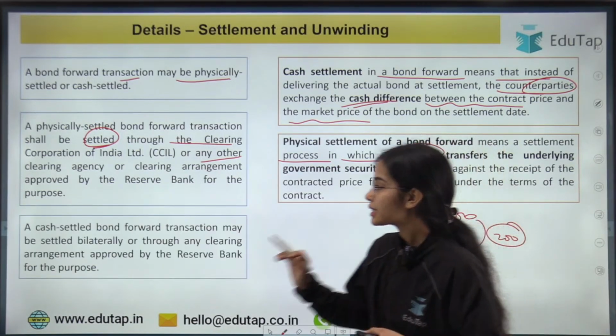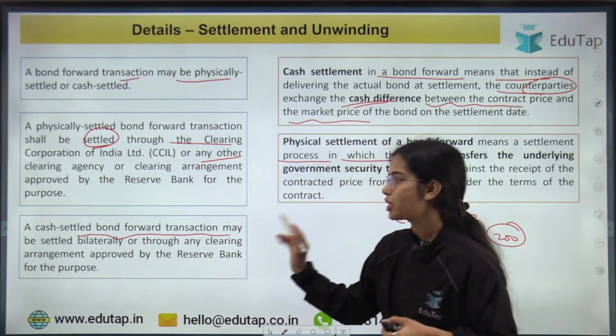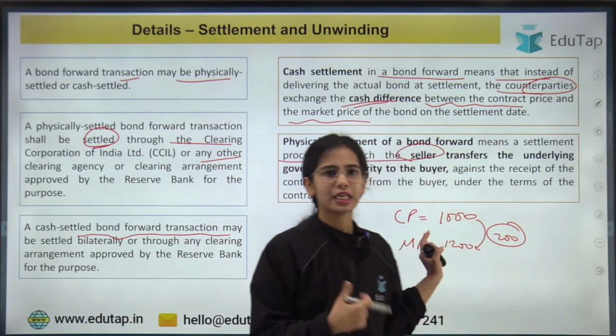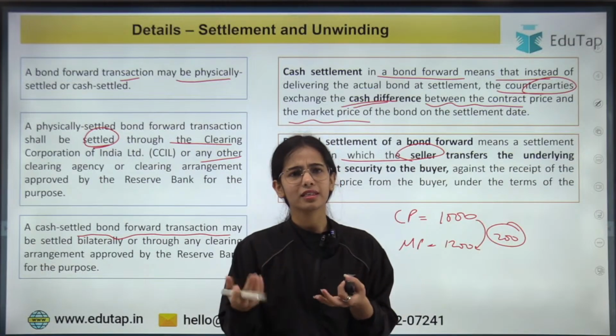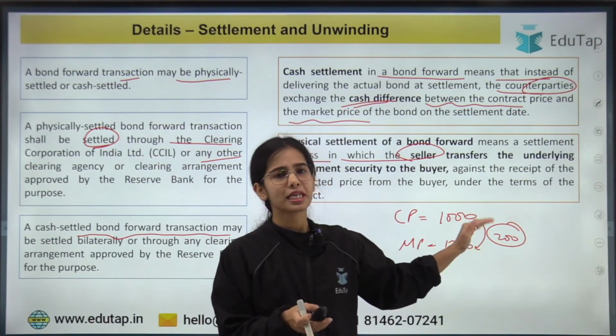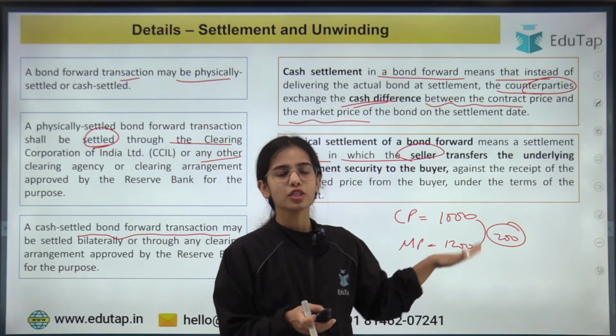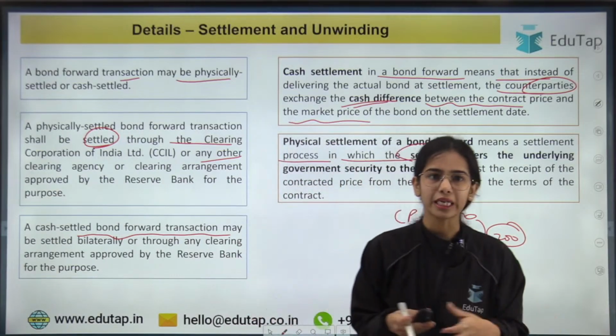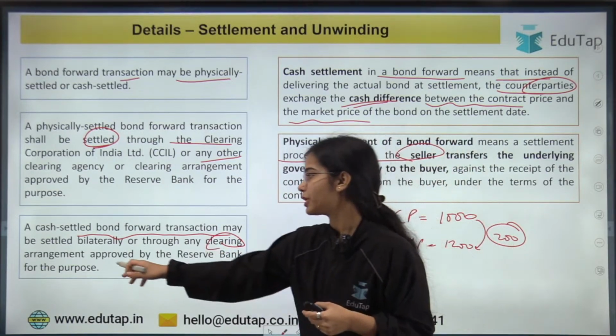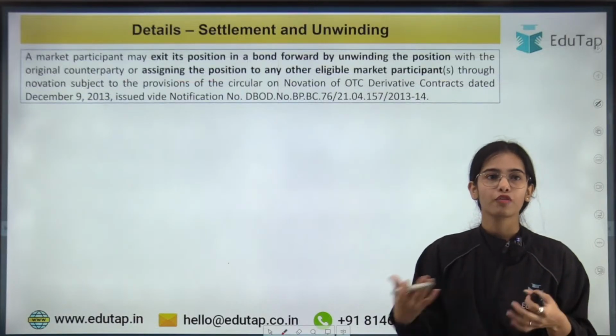Okay. Next, a cash settled bond forward transaction may be settled bilaterally in each other's account. Let's say 200 rupees has to be sent from the seller to the buyer, so they can settle it bilaterally or through any clearing arrangement approved by the Reserve Bank of India for the same purpose.